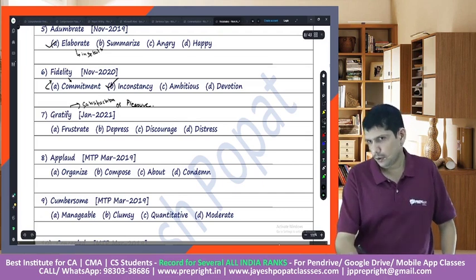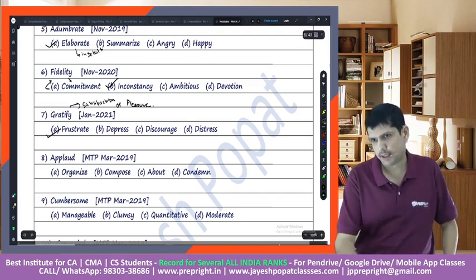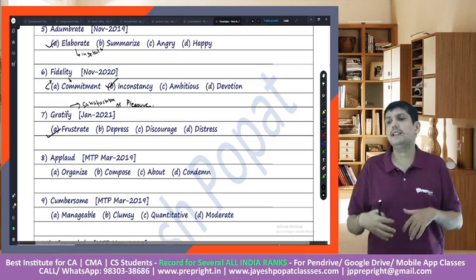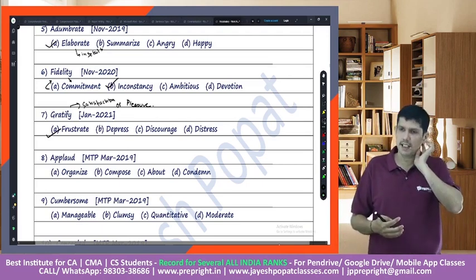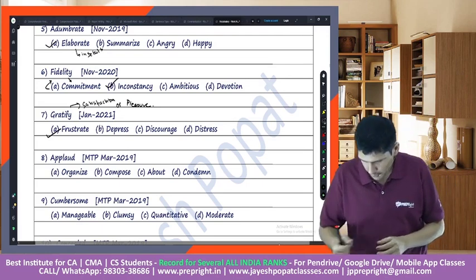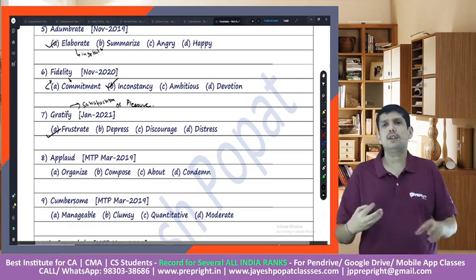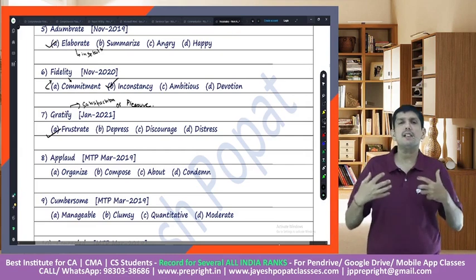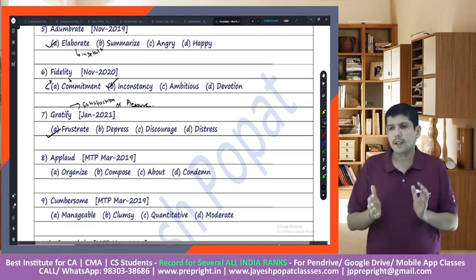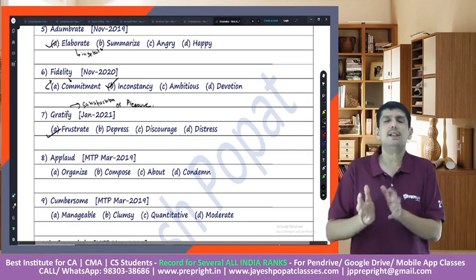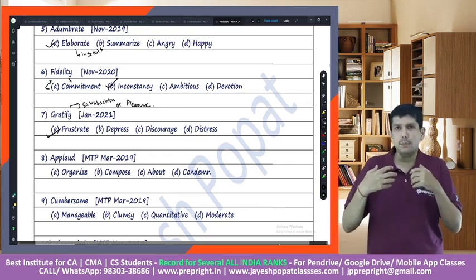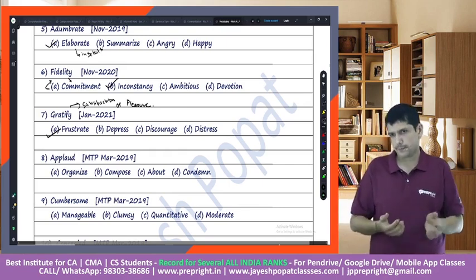The opposite will be to frustrate. Frustrate means when you are dissatisfied. You say it gives me a feeling of gratification, meaning I am satisfied, I am pleased. But when you say I am frustrated, it means I am not pleased with what is happening with me.